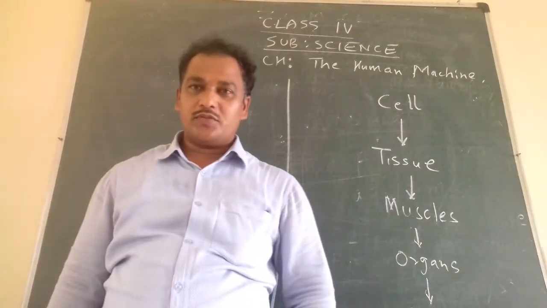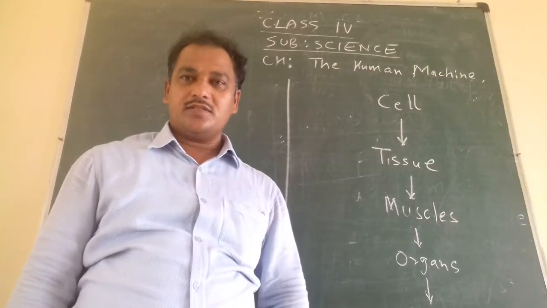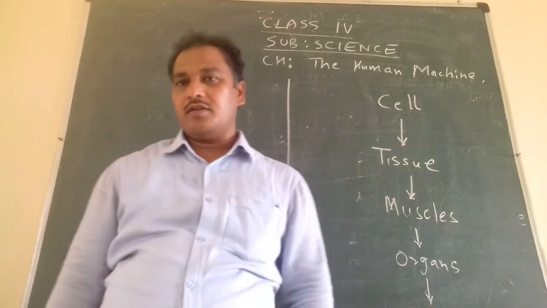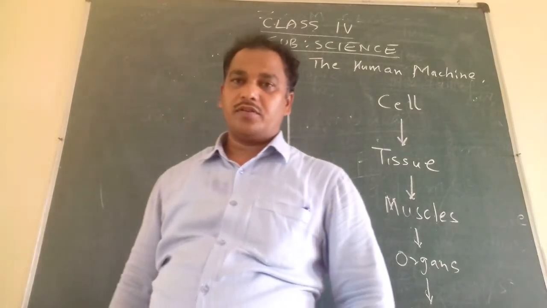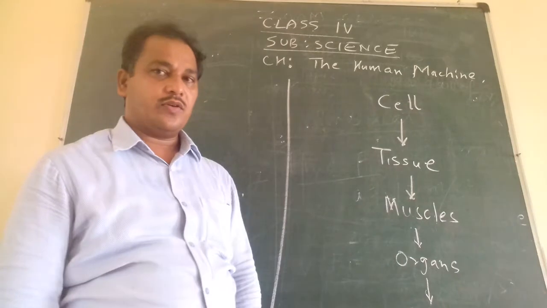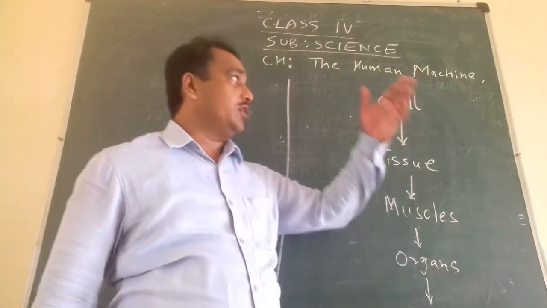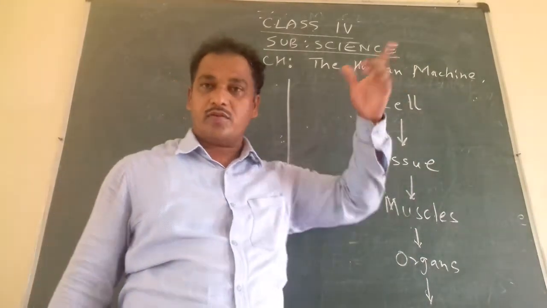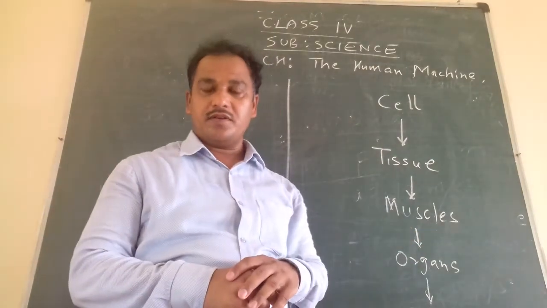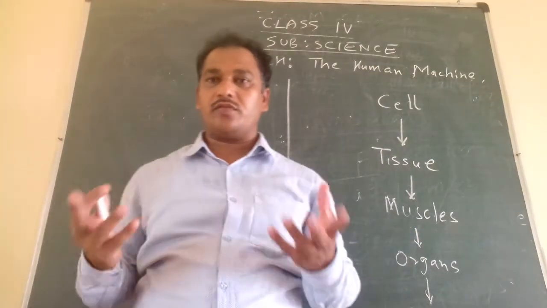Dear student of class 4th, in the subject science, you have studied about the chapter plants and animals in unit 1. Now in unit 2 we will study about the human machine. You are aware of the machine. What is a machine? It helps us to get the work done very easily.